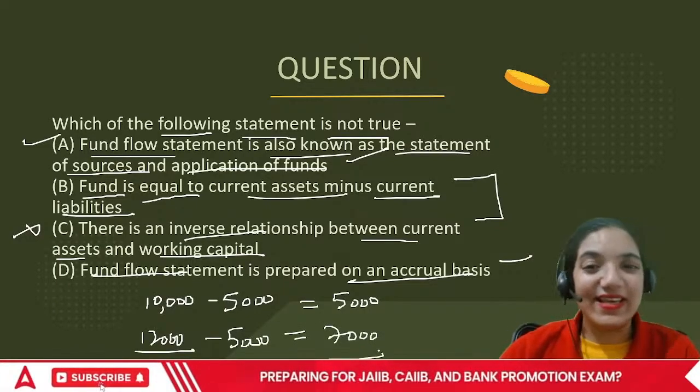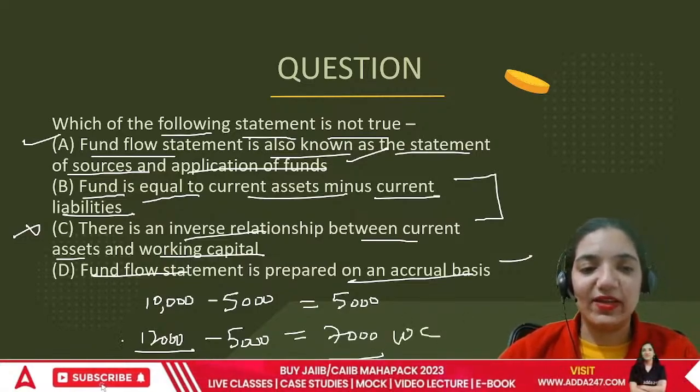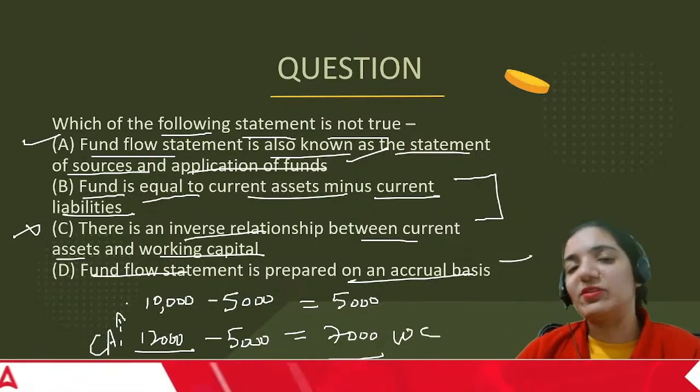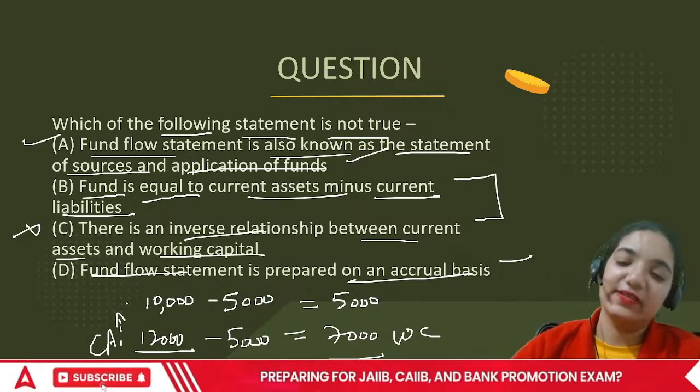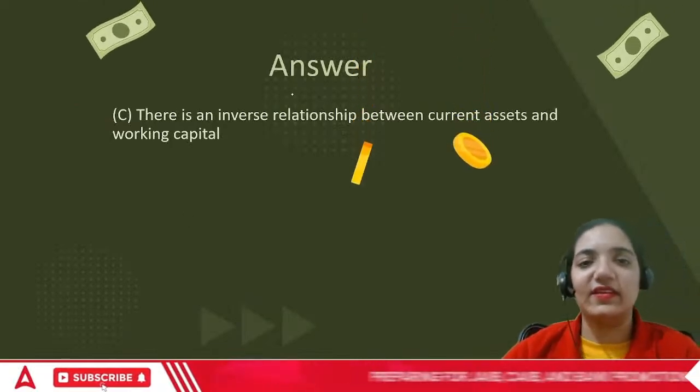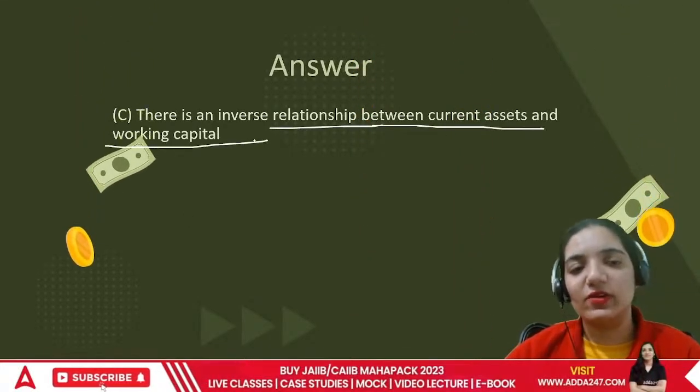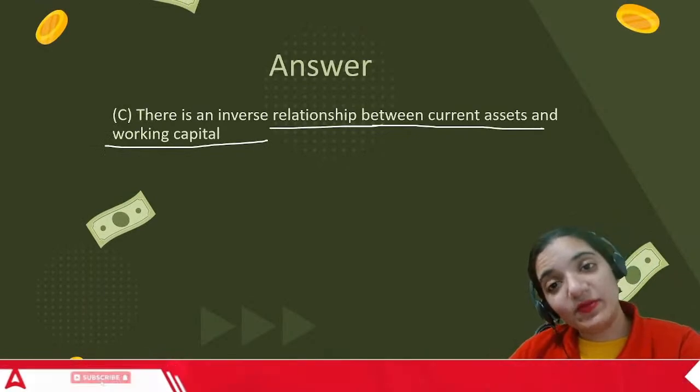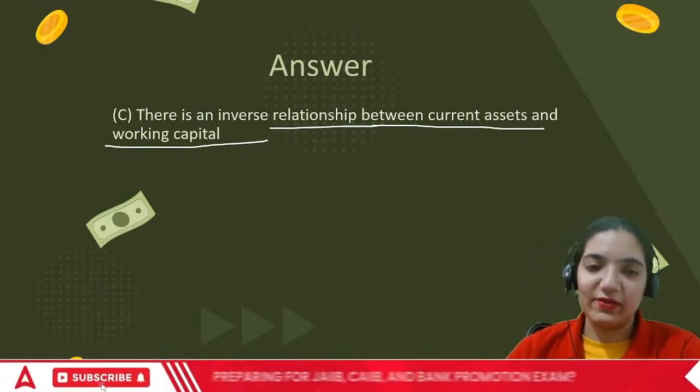So CA minus CL increases if this working capital increases when current assets are increasing. So in this area, the concept is completely falling apart. Okay? There's an inverse relationship between current assets and working capital. This is wrong. Current liabilities and working capital would have been fine. That is true.